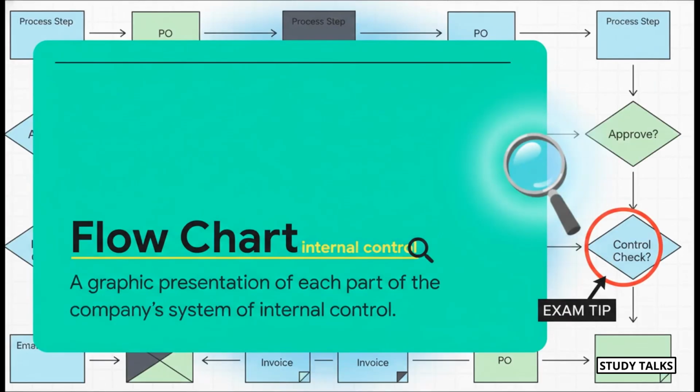And finally, we have the flowchart. As the name suggests, this is the most visual of all the methods.